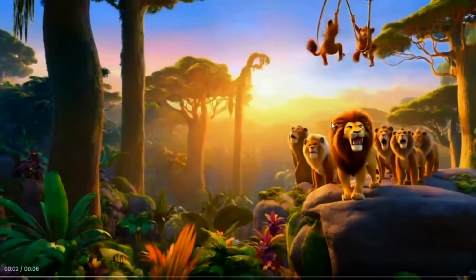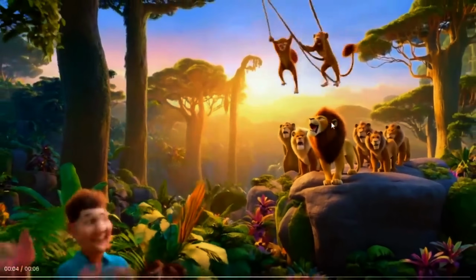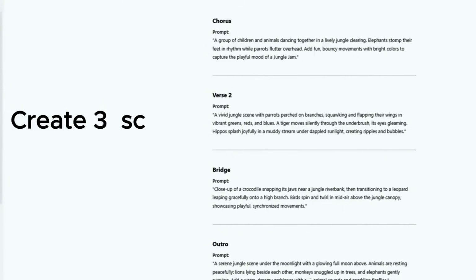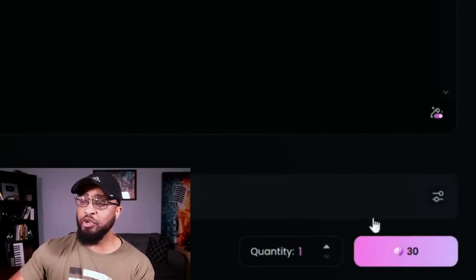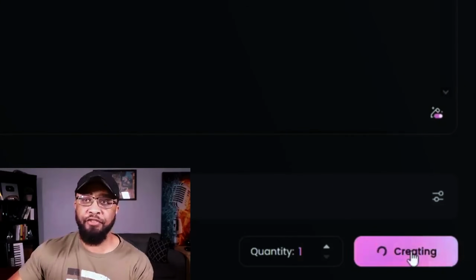And just like that, we have our first scene, and it looks amazing. Now, each one of these clips is about 5 seconds long. What you want to do is create 3 scenes for each prompt. The reason is that you want to have enough footage to create each scene. And each time you click on this create button, it's going to bring you back a different version.